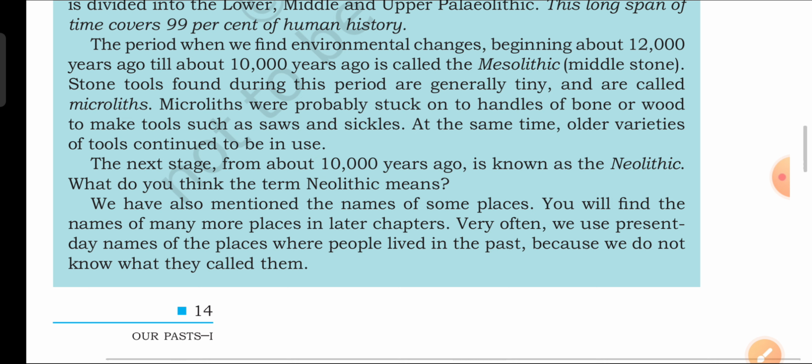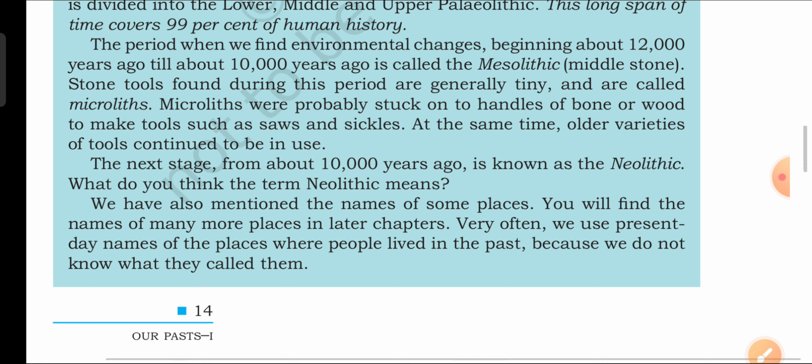See, the Mesolithic age was from 12,000 years to 10,000 years, but the next stage, from about 10,000 years ago, is known as the Neolithic age. What does Neolithic mean? From the above two time periods, one was old, another was middle, so this is new. Lithic means stone, so here it is the new stone age period.